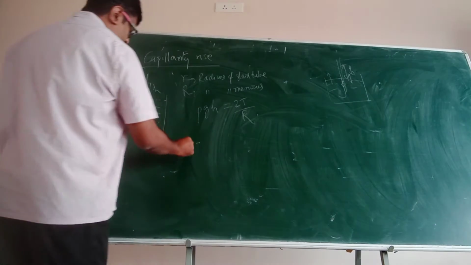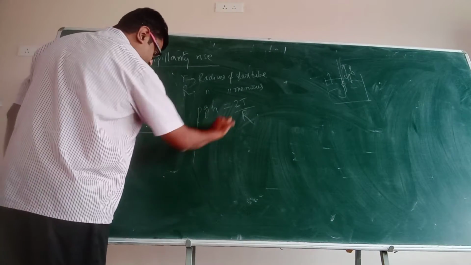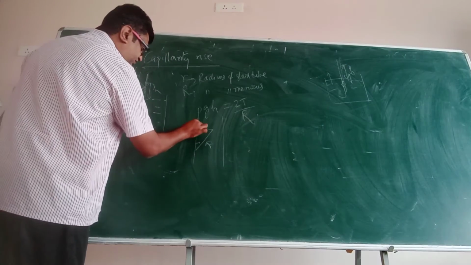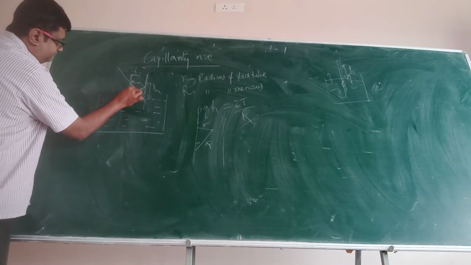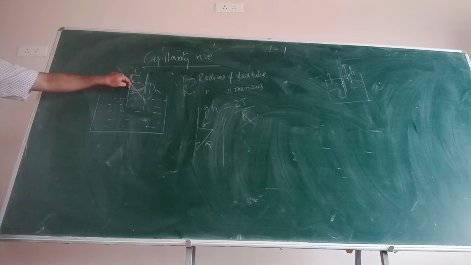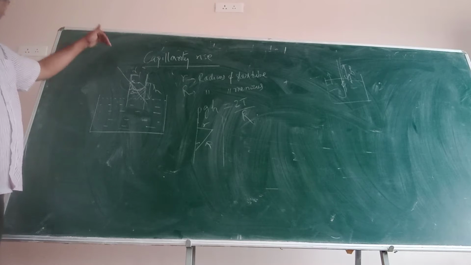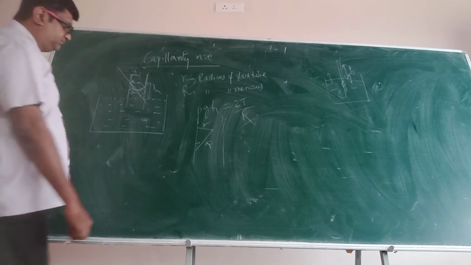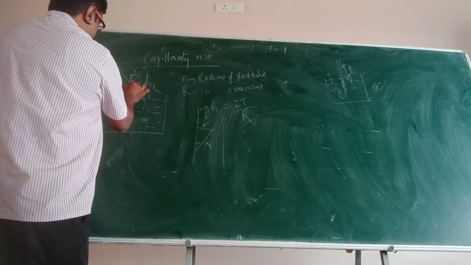Now I just blow this up, okay? I just zoom it, I draw it here. You have a radius capital R like this. This is your small r. Can I draw a tangent here like this? Now this is my theta. This is the theta, right? I told you how to calculate the angle of contact. You have to draw a tangent there. Wherever you are calculating, you have to draw a tangent. Starting from the solid surface, you have to measure the angle. So this is your theta. So if this is your theta, it is something like this. So this is your theta.